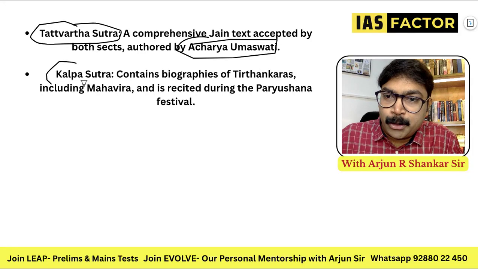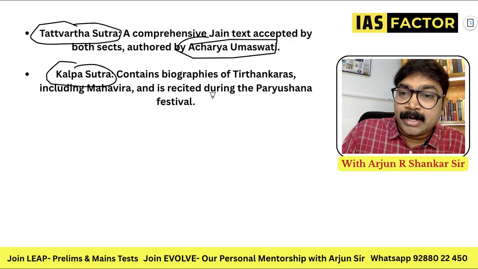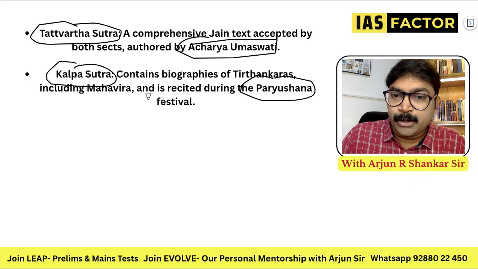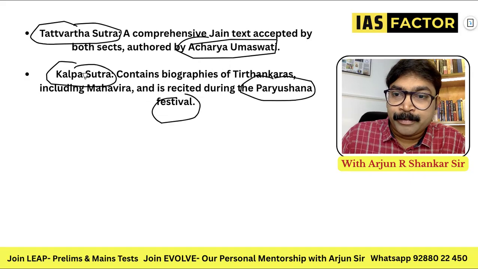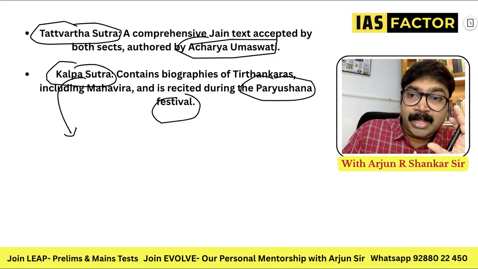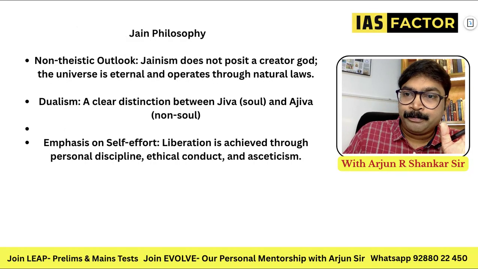And Kalpa Sutra, you can definitely remember this. Other names I don't think you'll remember, but it contains the Tirthankaras including Mahavira and is recited during the Paryushana festival. During this very popular festival, the Kalpa Sutra is recited. It is the biography of the Tirthankaras, and the Tattvartha Sutra is accepted by both groups. You will definitely remember that.